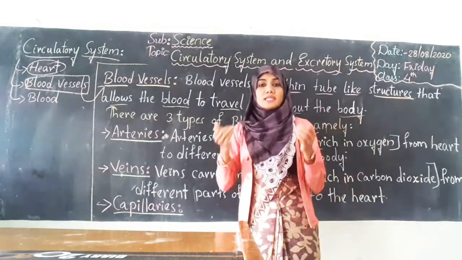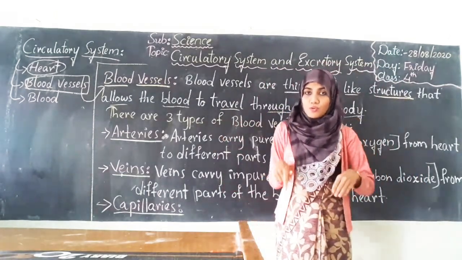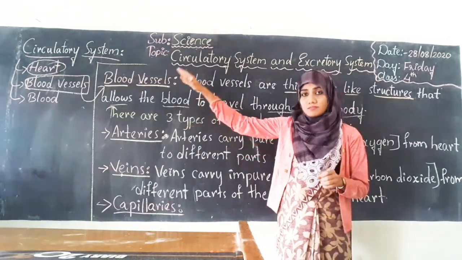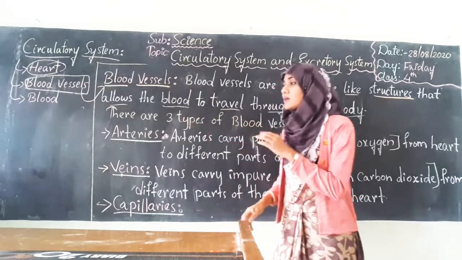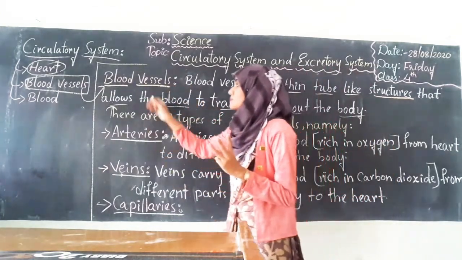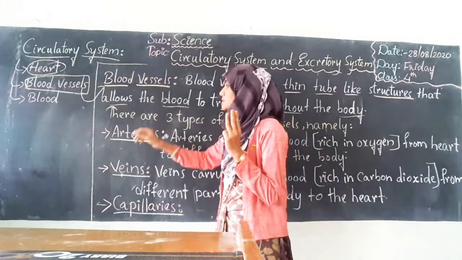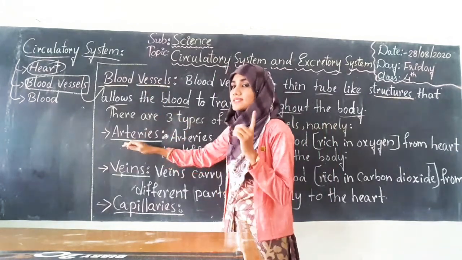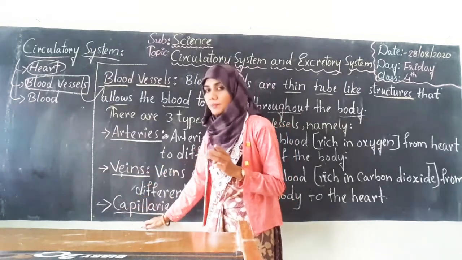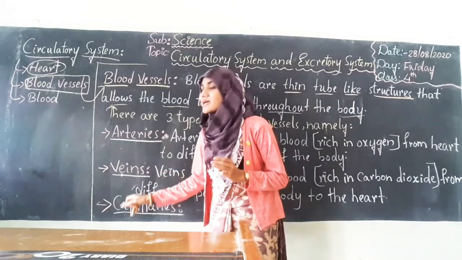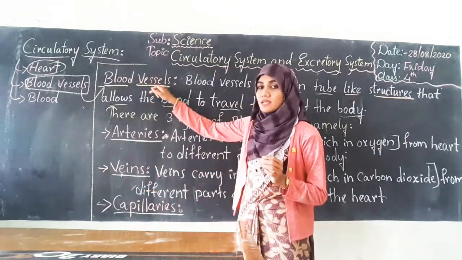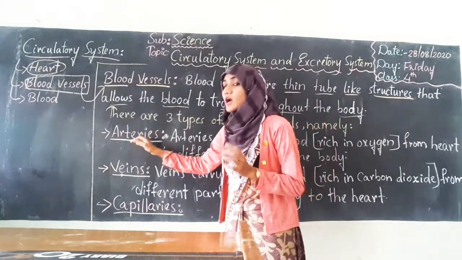So if in our body the blood wants to flow, it will flow with the help of these blood vessels. Okay, and these blood vessels are of three types. First type is artery, second is vein, and third is capillaries. Arteries, veins and capillaries, all these three are blood vessels. Now let us see arteries, how they will be.